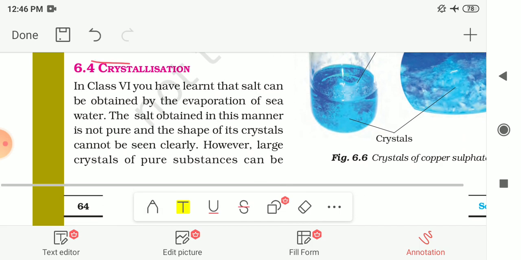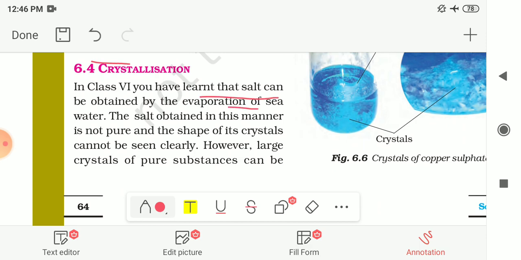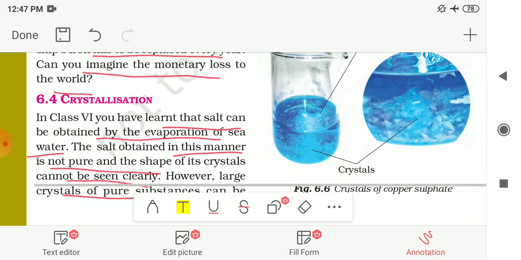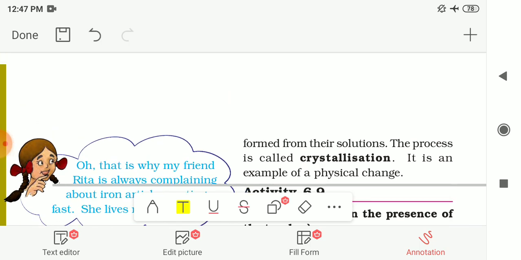In class 6, you have learned that salt can be obtained by the evaporation of seawater. You already know that by the evaporation process on the seawater, we can get the salt. The salt we get in this manner is not pure, and the shape of its crystals cannot be seen clearly. However, large crystals of a pure substance can be formed from their solution. We can make large crystals of this pure substance from its solution.